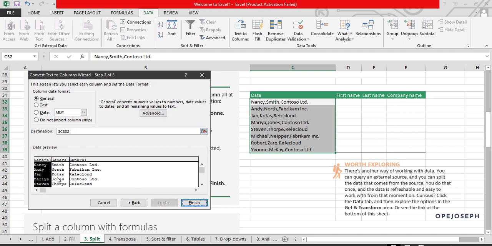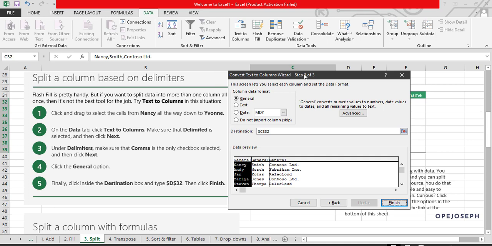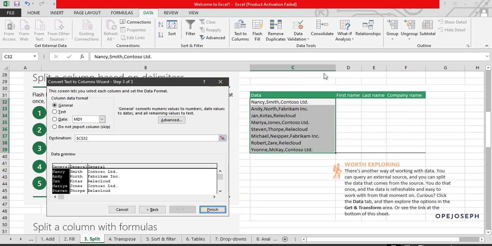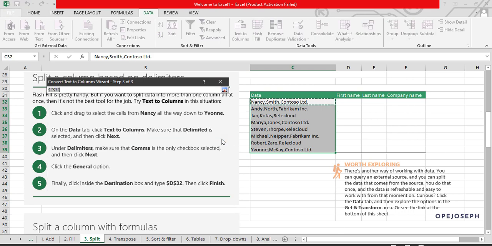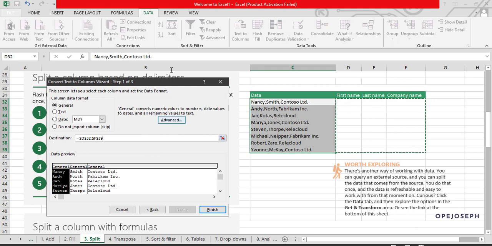Cool. So you can see the data preview. It means we are doing well. Now for us to select the destination, the destination is very important. In this case, let me select this destination and teach you how to do that. I don't want the output to be here; I want it to start here. So I'm clicking here, and I want the output to be here. Then I just click Finish.